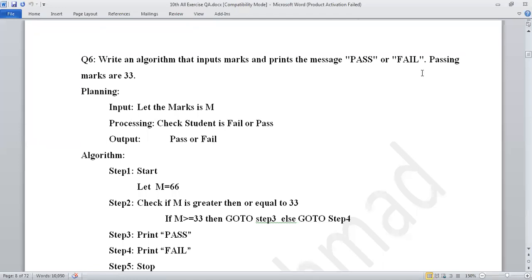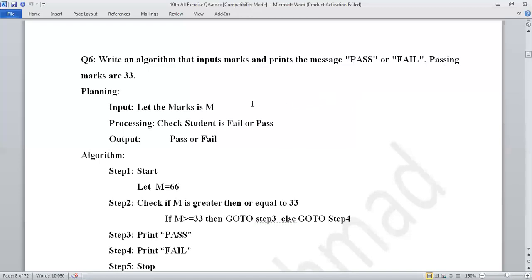Feedback of our previous lectures is this: we have started the algorithm and the flowcharts. The definition of algorithm is step by step in order to solve a particular problem is known as algorithm. And the definition of flowchart, pictorial representation of algorithm, is called flowchart.